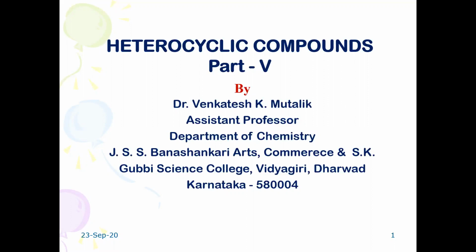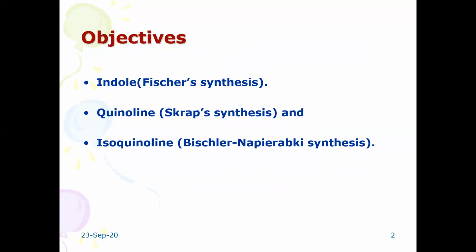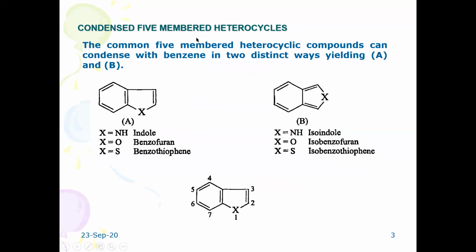The fifth part mainly deals with the fused ring heterocycles: indole, quinoline, and isoquinoline. So we shall begin with indole and its Fischer synthesis. So these are the 5-membered condensed heterocycles.